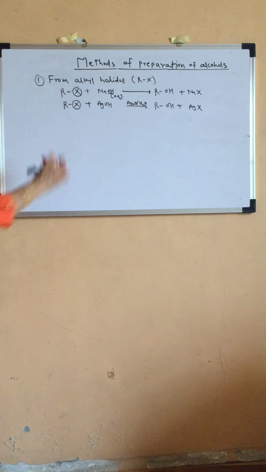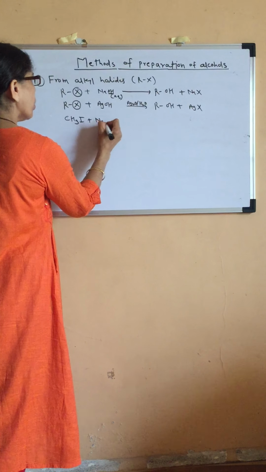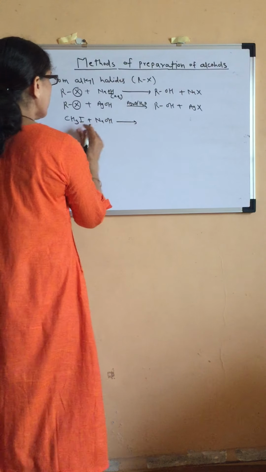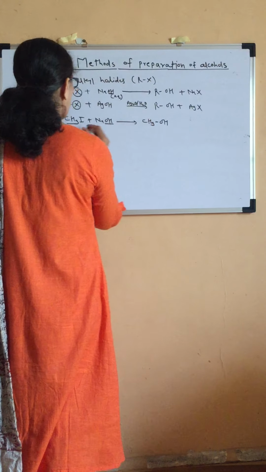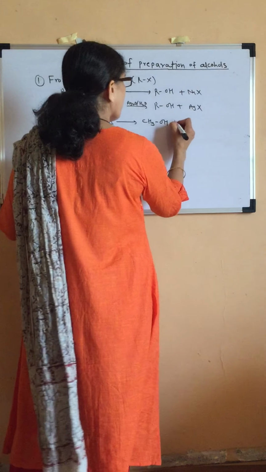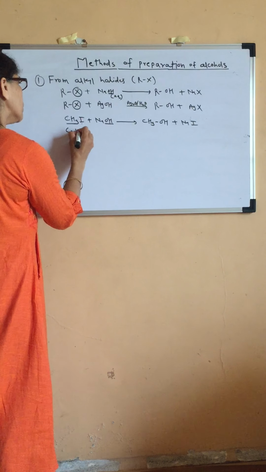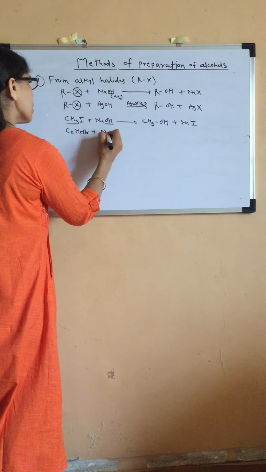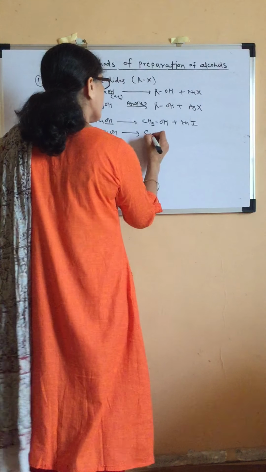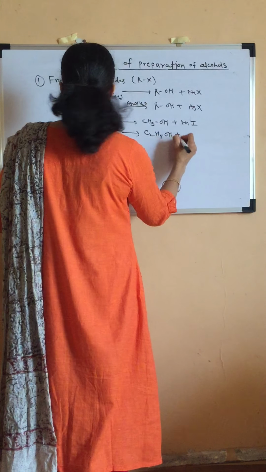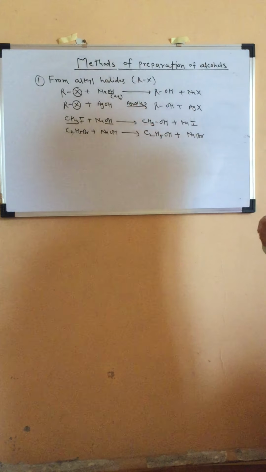For example, if RX is CH3Br or CH3I plus NaOH or KOH, what we will get? CH3OH. This I, that is X, and Na, they will form NaI. If you have C2H5Br plus NaOH, what you will get? C2H5OH plus NaBr. And similar reactions you can write for AgOH also, isn't it?